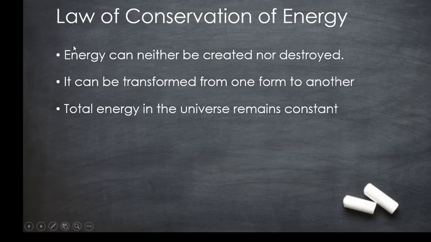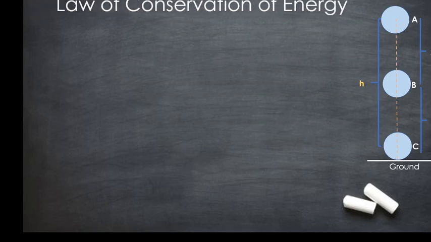So this is the definition of the law of conservation of energy, which states that energy can neither be created nor destroyed. It can be transformed from one form to another form, and the total energy in the universe always remains constant. It should be noted that the total energy in the universe remains constant.